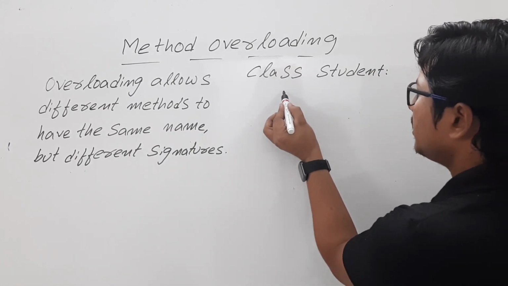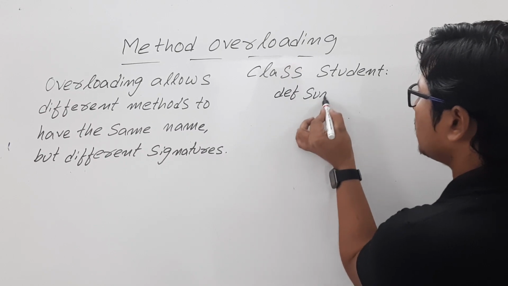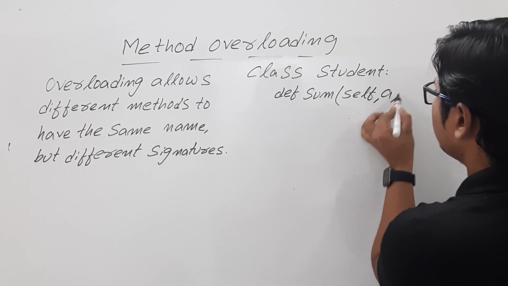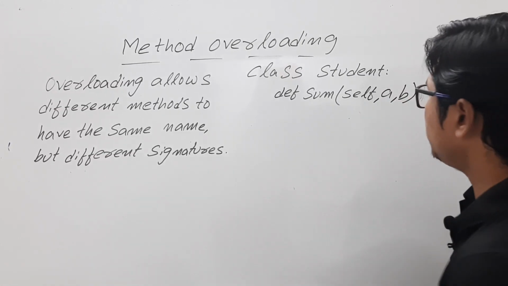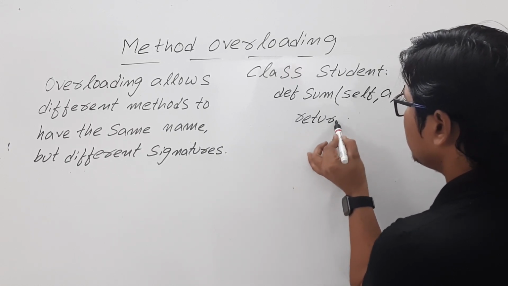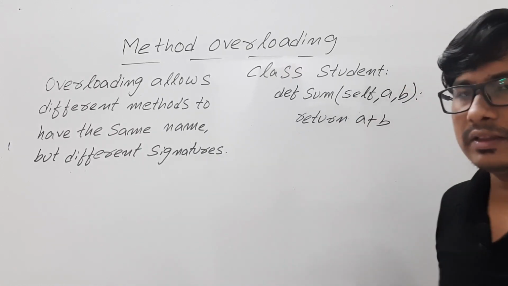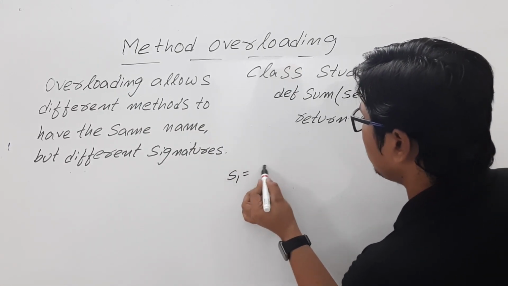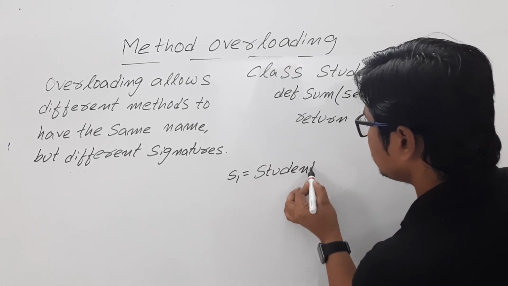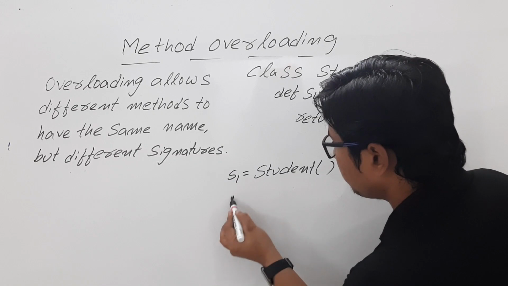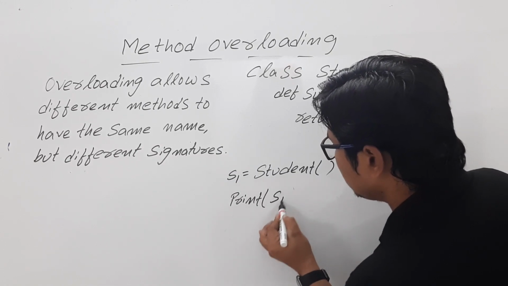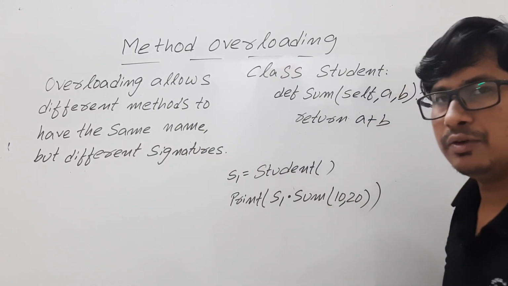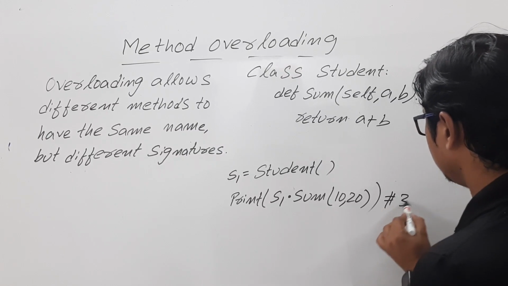I am defining a method called sum, and I am writing self, a, b. Then you know that if I write return a plus b, this will return the value. Now if I am defining an object called s1 of student class, and if I write print s1.sum(10, 20), this will give you an output of 30. Am I right or wrong?